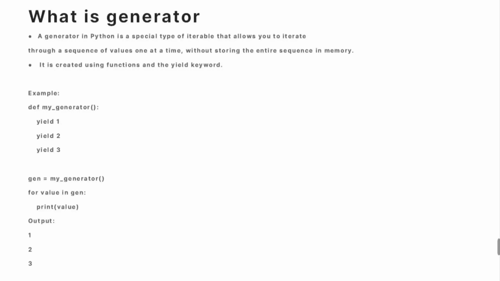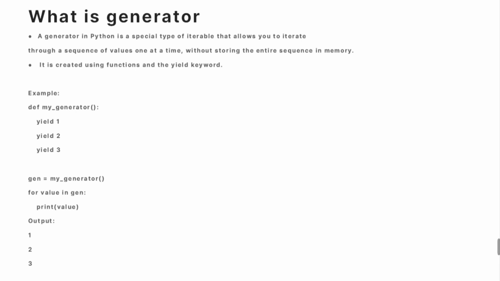We are going to discuss the most commonly asked question, that is, what is a generator. A generator is a special type of iterable which allows you to iterate over a sequence of elements one at a time, meaning it will not store the entire sequence in memory. A generator can be implemented with the help of the yield keyword, using functions in Python.